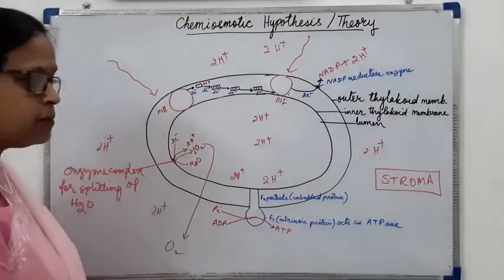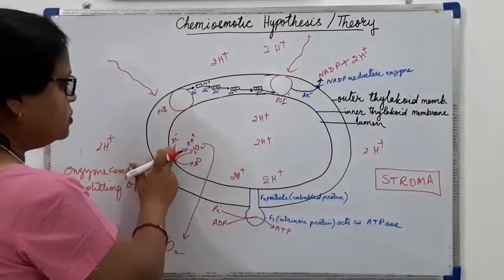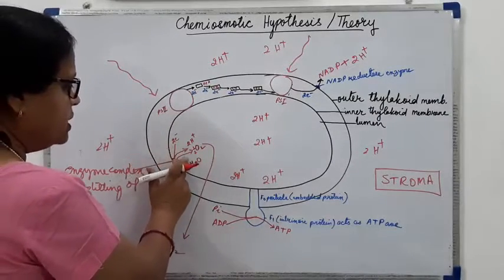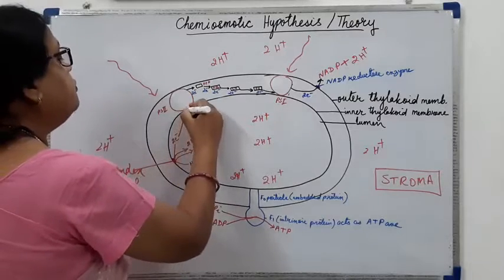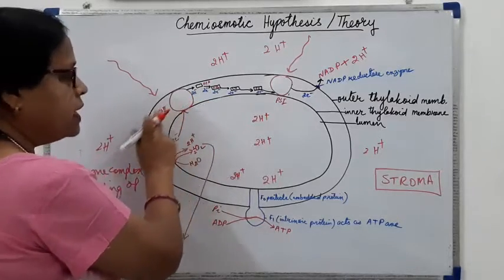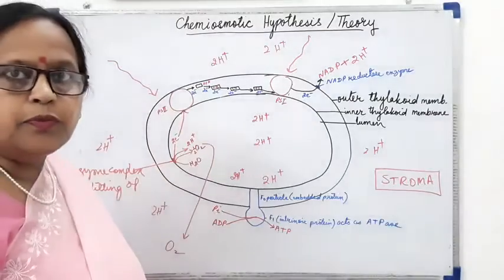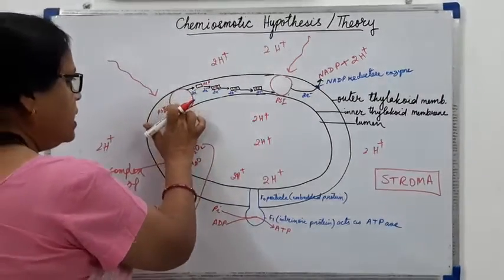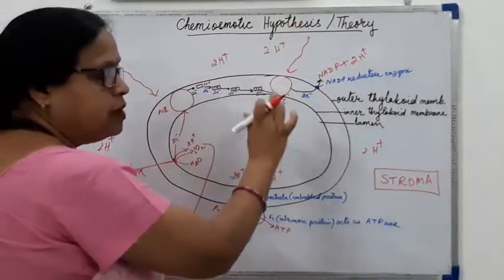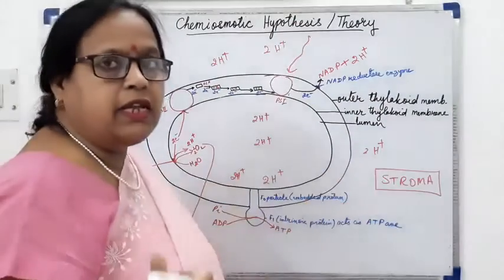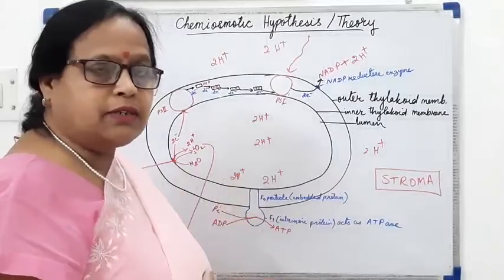This we have seen. Now these electrons released by the splitting of the water molecule will make up for the loss of electrons in pigment system 2. And the electrons released by pigment system 2 will pass through many electron acceptors.